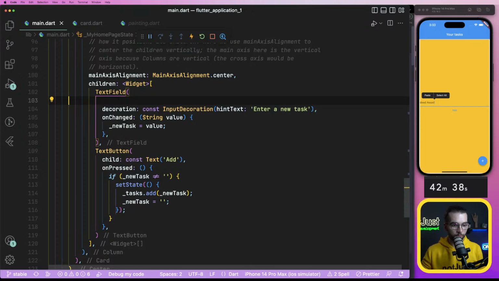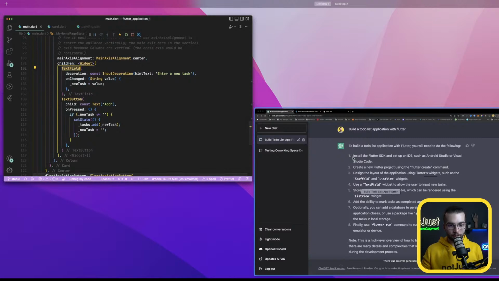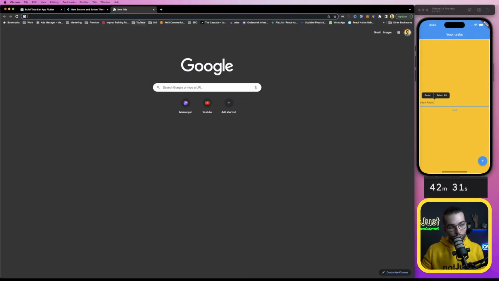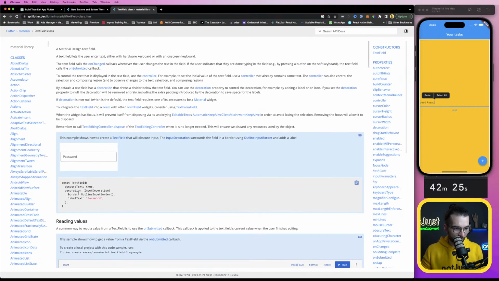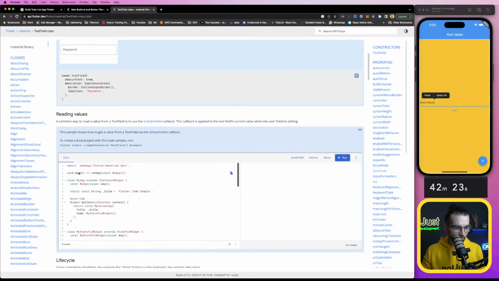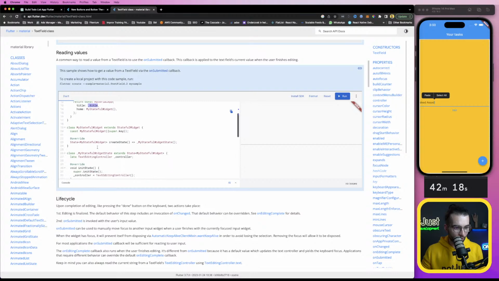No. In React Native, you would send both the onChange and the value. So maybe we are not sending the value. Decoration, reading, title, widget.